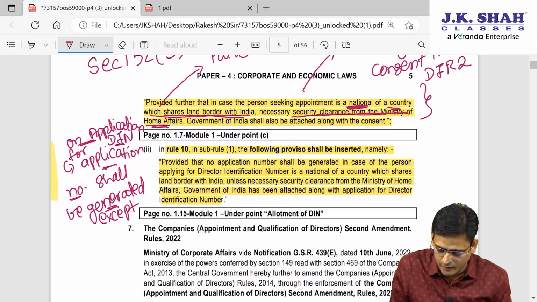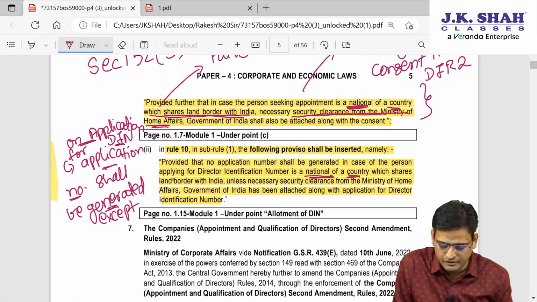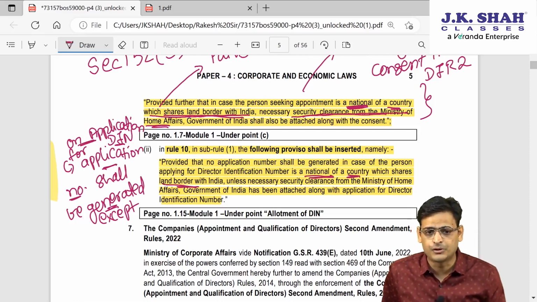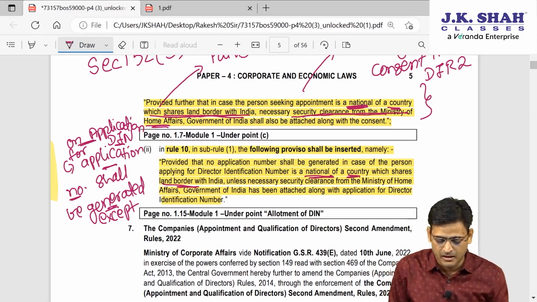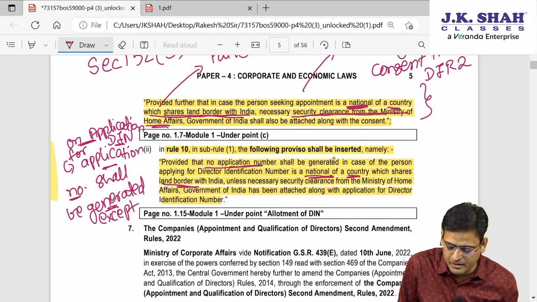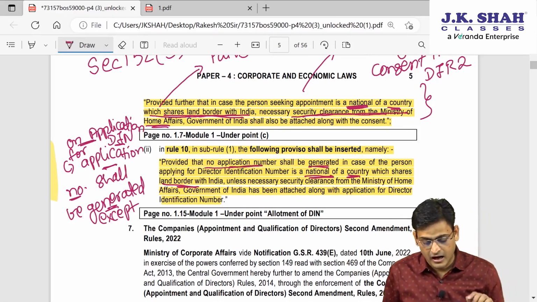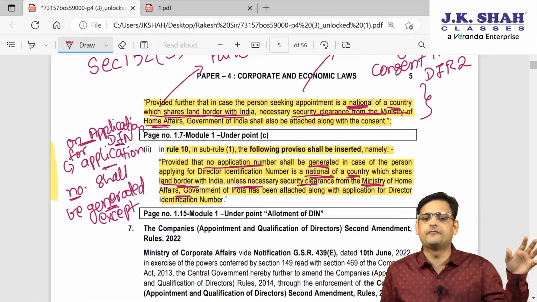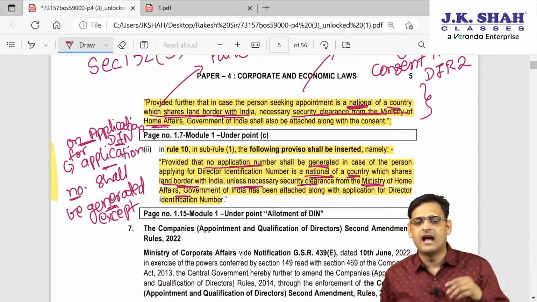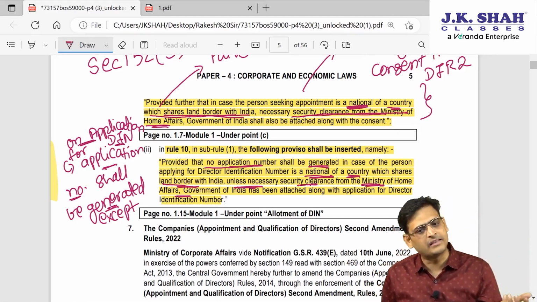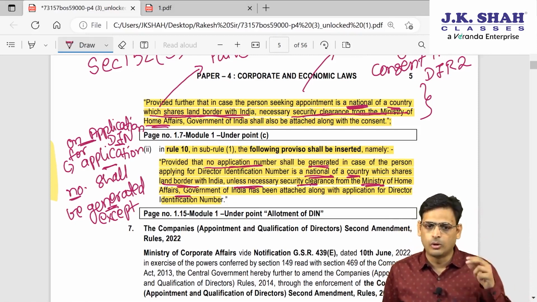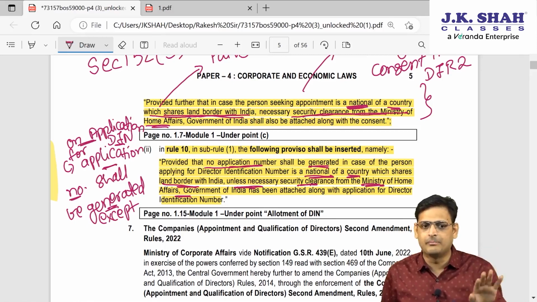But if you are a national of a country which shares a land border with India, for example a Pakistan national, then in that situation the application number will not get generated unless security clearance is taken from the Ministry of Home Affairs. So let's say there is a company in India, X Limited, and Mr. Y is a Pakistan national who wants to become a director in X Limited. Once he makes an application, his number will not be generated.